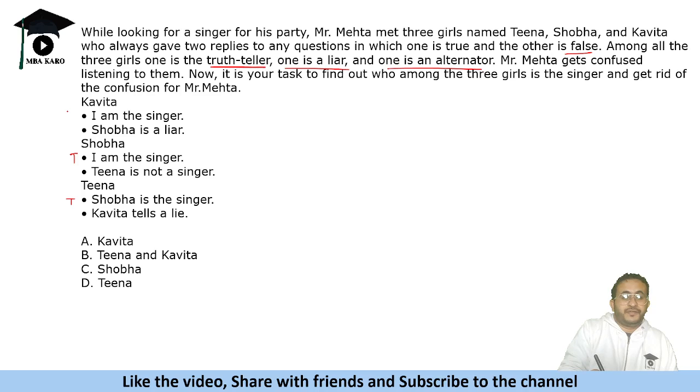So Kavita is telling a lie here. I am the singer. Shobha is a liar. Shobha is saying I am the singer, so Shobha cannot be a liar. This is also a lie. Now Tina is not a singer is true again, because Shobha is saying that I am the singer. So Tina will not be the singer. Kavita tells a lie. That is also true. ये तो कुछ गड़बड़ बन गया. तो two truth tellers we are getting.